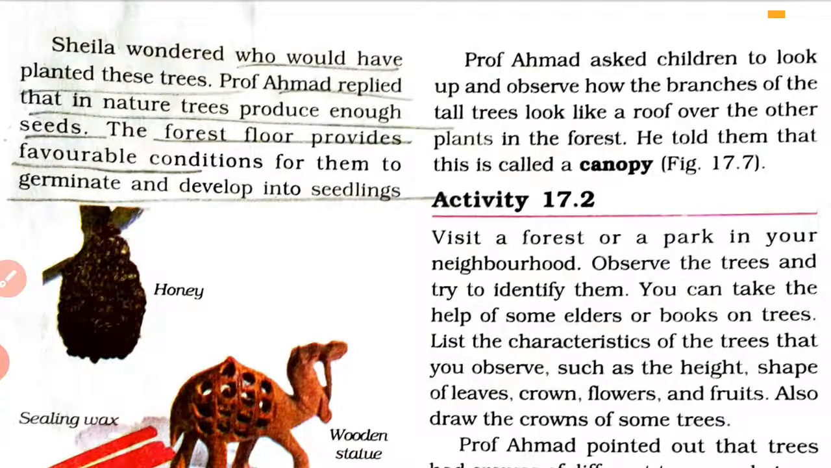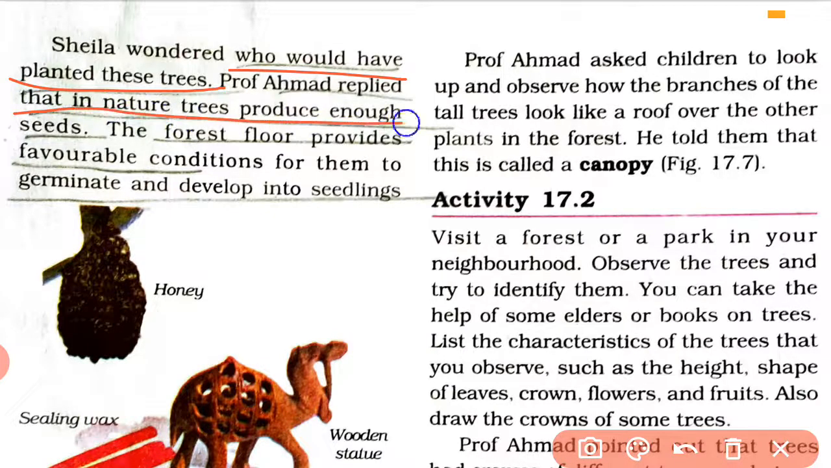Now, one important thing: when we are seeing so many trees in a forest, then a question may arise to you, who would have planted these trees? क्या जंगल में हम लोग जाके प्लांट करते हैं ट्रीज को? No. Then how do these trees reach here? In nature, trees produce enough seeds. We know that the trees produce fruits, and inside the fruits there are seeds, and seeds are carried by different ways like animals, air, human beings, water to different places. And this is known as seed dispersal.